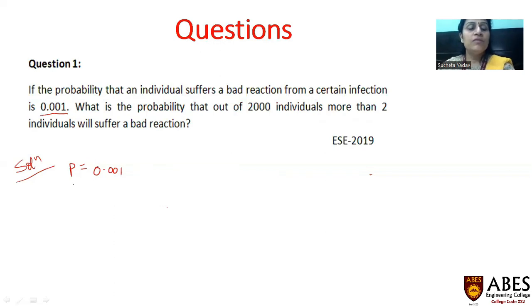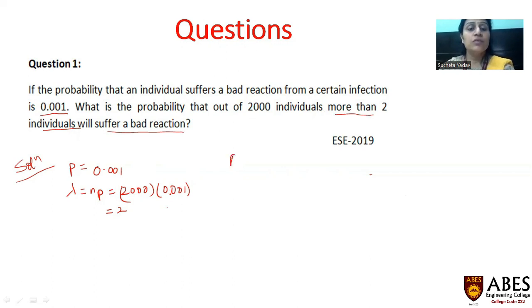For applying it, we need the value of lambda, which is given by n into P. And n here is 2000 and P is 0.001, which will give me lambda as 2. Now, he is asking you to find the probability such that more than 2 individuals suffer a bad reaction.